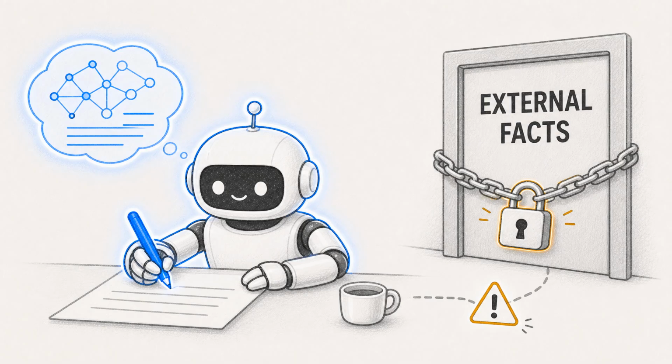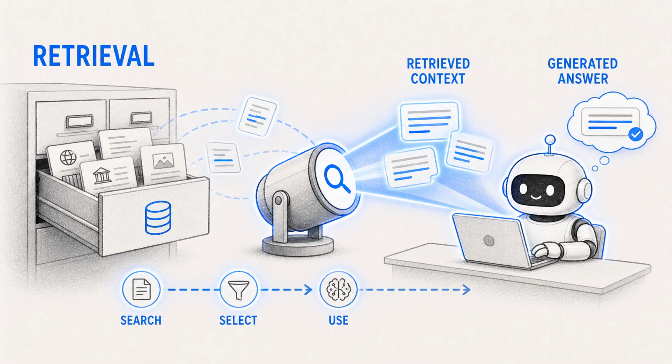A basic language model does not automatically check a live database before every sentence. It generates text from learned patterns and current context. Some chatbot products add tools, search, or retrieval. But without those additions, the model may not know whether a specific claim is current or verified. Retrieval helps with this problem.